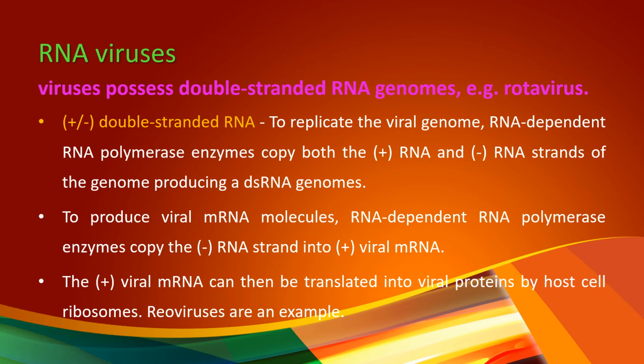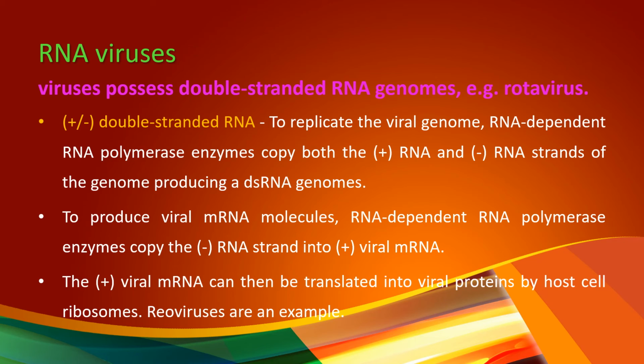RNA viruses which possess double-stranded RNA as a genome. Example: rotavirus. This group of viruses contains both positive and negative strands of RNA as their genetic material. To replicate this viral genome, RNA-dependent RNA polymerase enzymes copy both the positive and negative RNA strands of the genome, producing double-stranded RNA genomes.